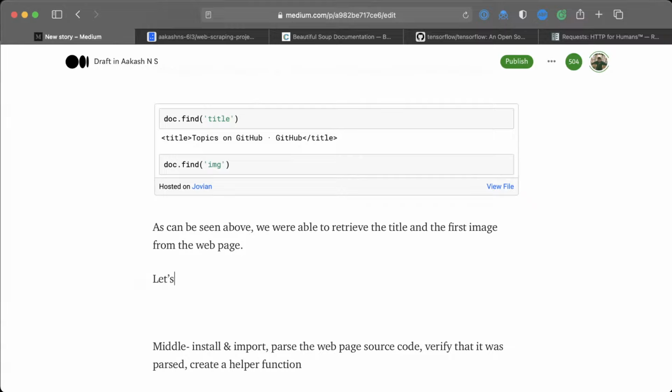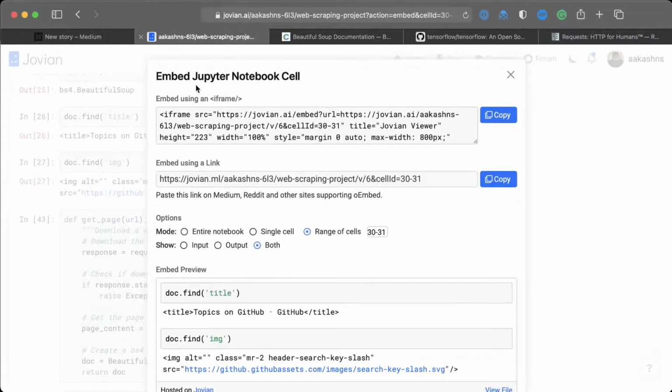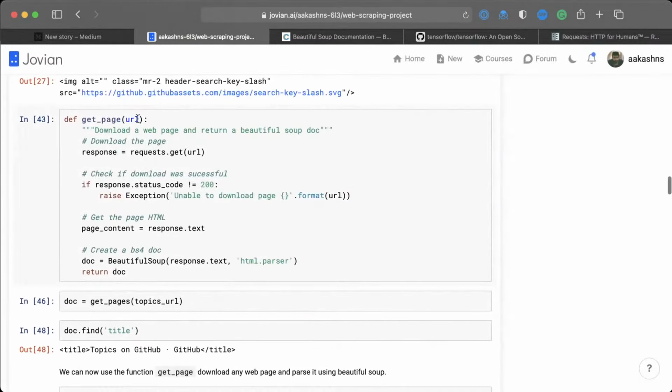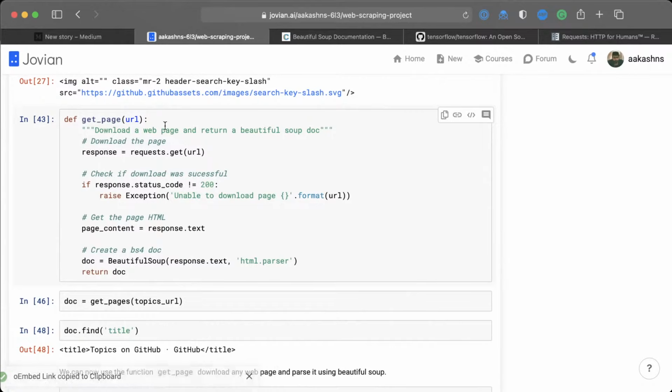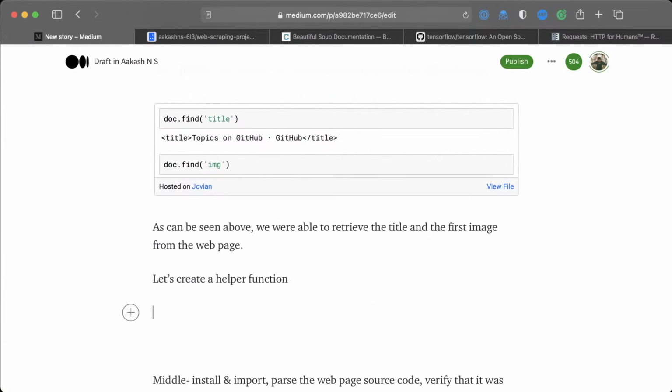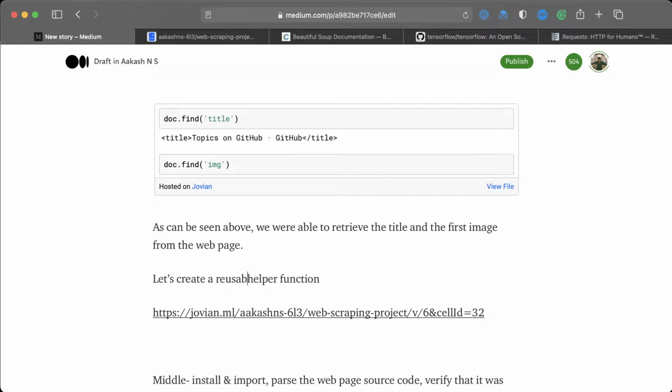Okay. And now let's create a helper function. Let's create a helper function get page. And let me just grab the link while we're here. So let's create a helper function get page, which can download a web page and return a Beautiful Soup doc. Let's call that a reusable helper function.